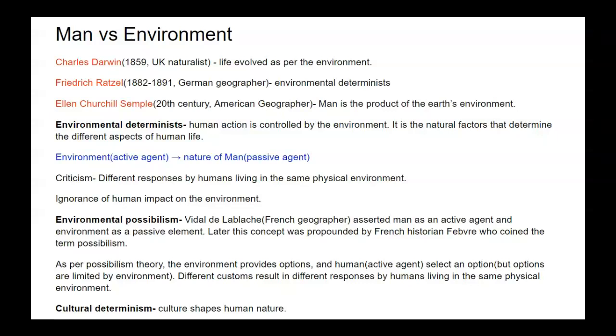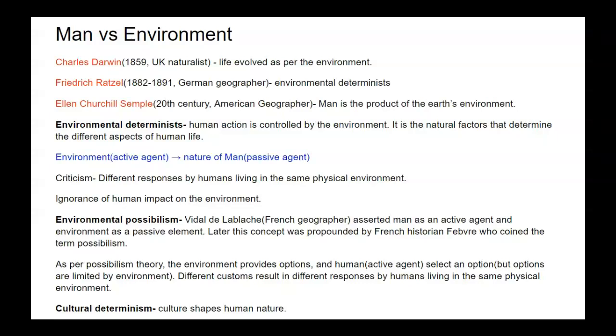Man does not decide his nature, but it is decided by environment. The criticisms of environmental determinism are the different responses by humans living in the same physical environment, and ignorance of human impact on the environment. These are the two criticisms of the environmental determinism theory.